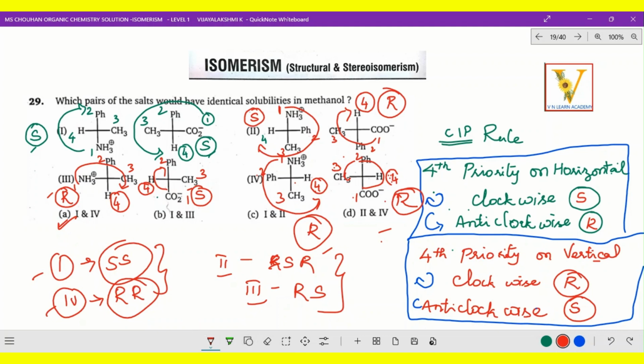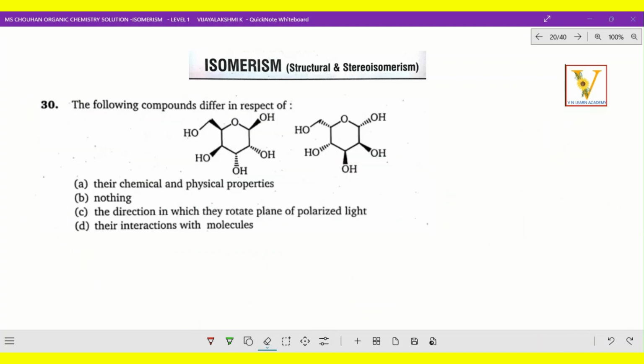Come on, let's go to the next question. The next question: the following compounds differ in respect of. So they have given the compound. Now, in which way can we identify the difference? Their chemical and physical properties, nothing, and the direction in which they rotate plane polarized light and their interaction with molecules.